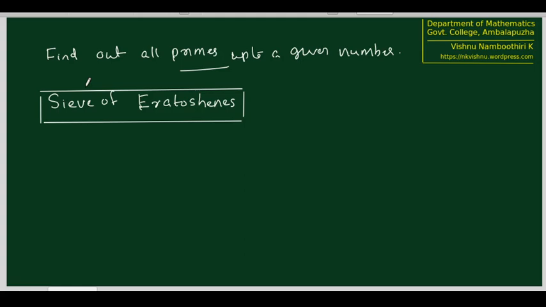In this technique, we are removing composites one by one, leaving primes, in such a way that after a few steps, only primes will be remaining since we have filtered out all the composite numbers. So we will see this sieve using a small example, say finding all primes up to 30.